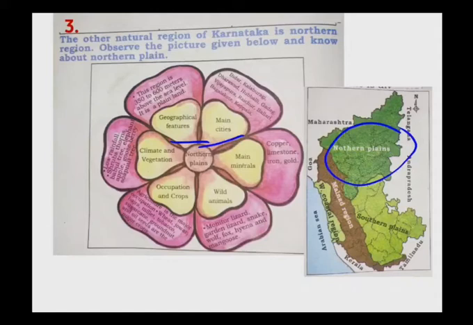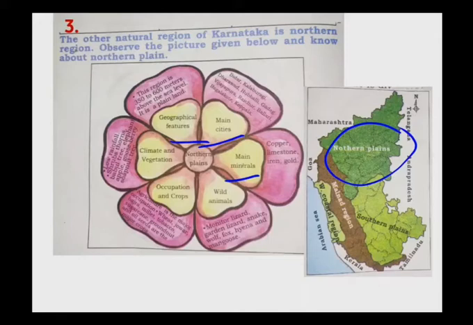Next one is main minerals. What are the main minerals that we find here? That are copper, limestone, iron and gold. These are the main minerals that we find in the northern plains. Next is wild animals. What are the wild animals that we find in the northern plains? The first is monitor lizard, garden lizard, snake, wolf, fox, hyena and mongoose. Which are those, children? Monitor lizard, garden lizard, snake, wolf, fox, hyena and mongoose.